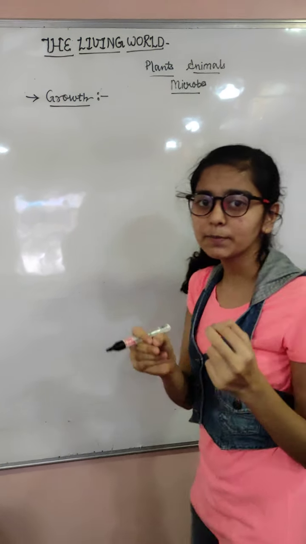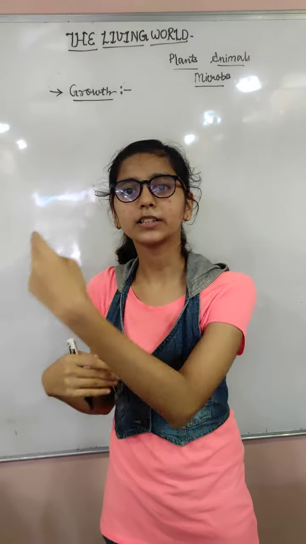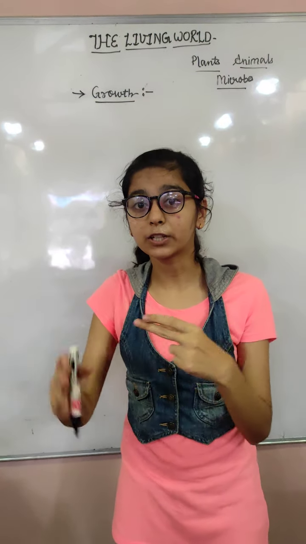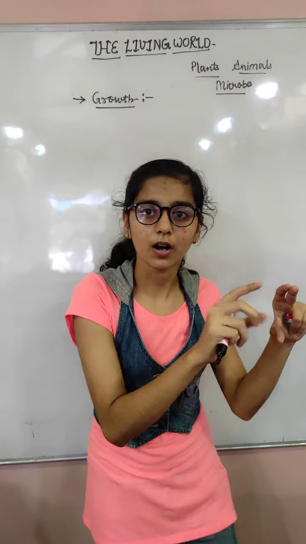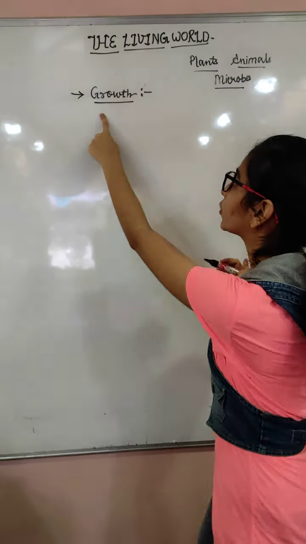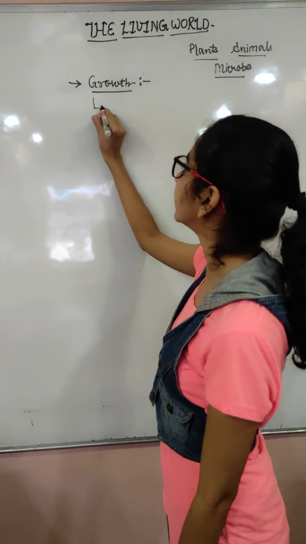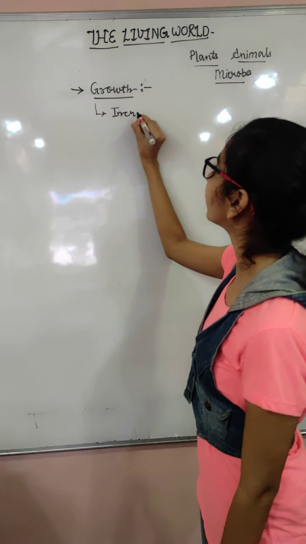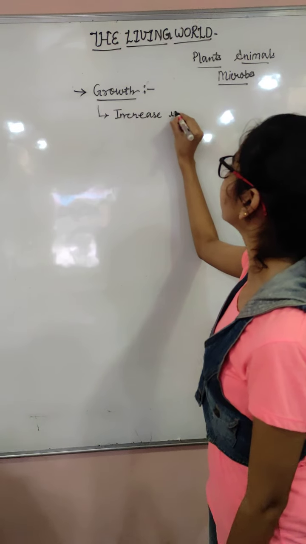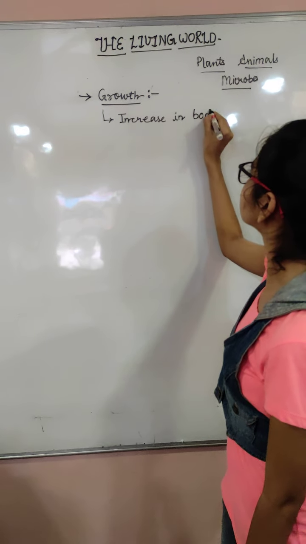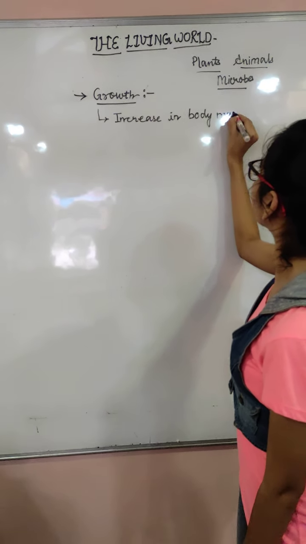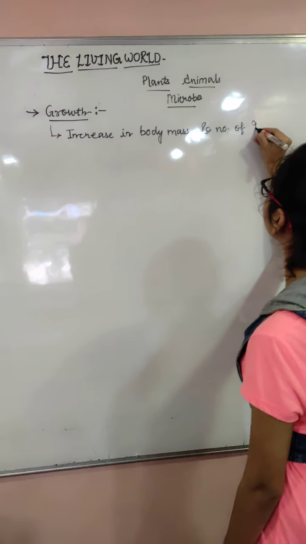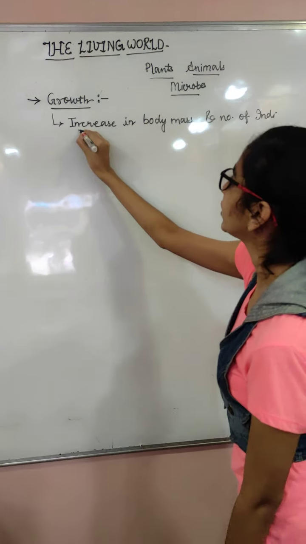Plants we have seen. If we plant a twig, we see in further years. For example, I plant a mango twig. After years and years, I will see it will grow up. It will be transformed from a herb to a big tree. So that's the growth. So how can we define growth? Growth is actually increase in body mass and number of individuals. I explained you this aspect.